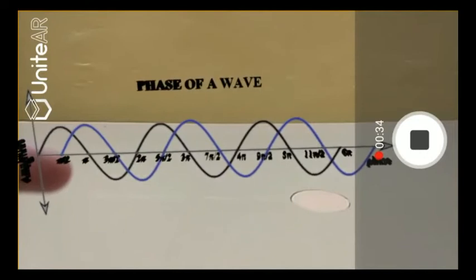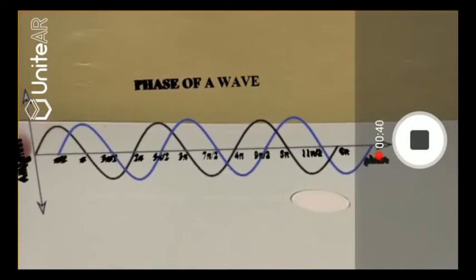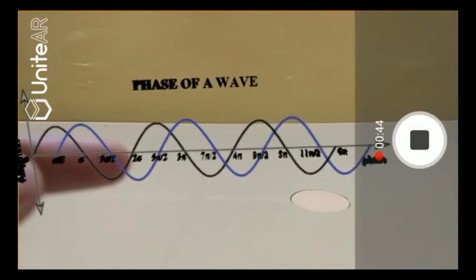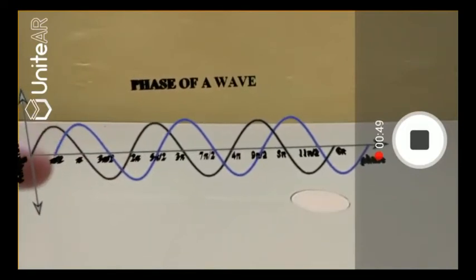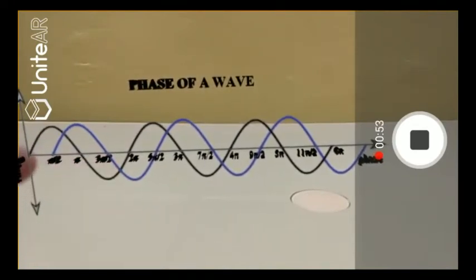So we can observe here that the blue wave starts when the black wave has finished a quarter of its cycle. Because one cycle for the black wave is starting from here and ending right here. So this is a quarter of the cycle, and one cycle represents 360 degrees or 2 pi, so a quarter is pi by 2 or 90 degrees.